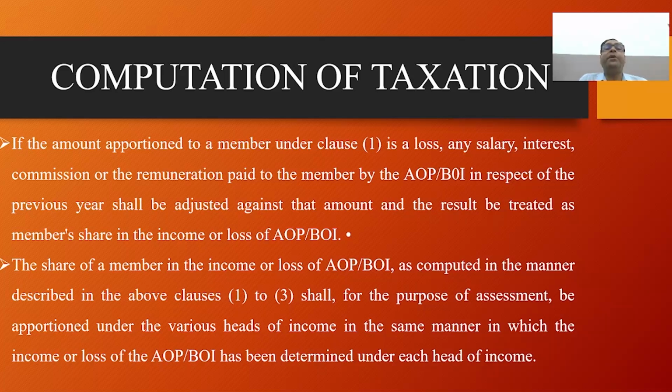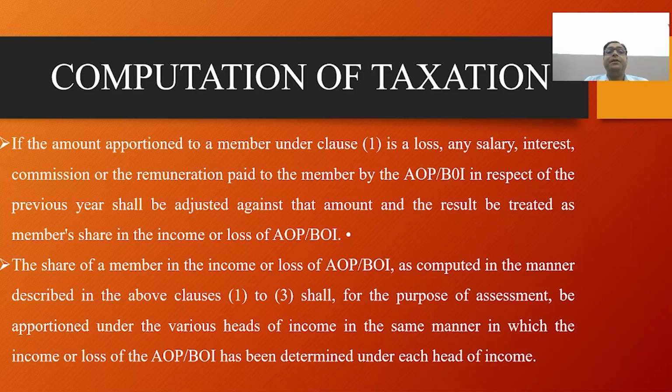I am repeating this point. Where none of the members has total income exceeding the maximum exemption limit, in such case the AOP will pay income tax on its total income at the slab rates which are the same as applicable to an individual, and the benefit of basic exemption of 2,50,000 shall be available to such AOP and BOI.